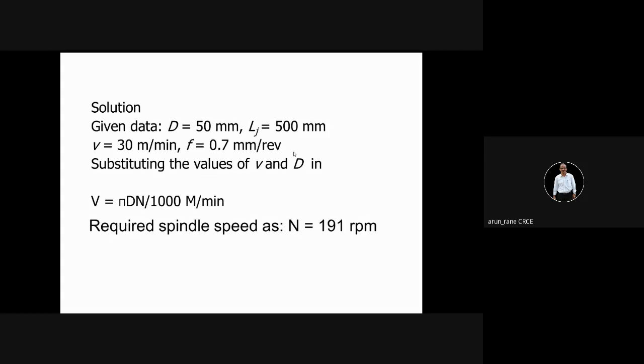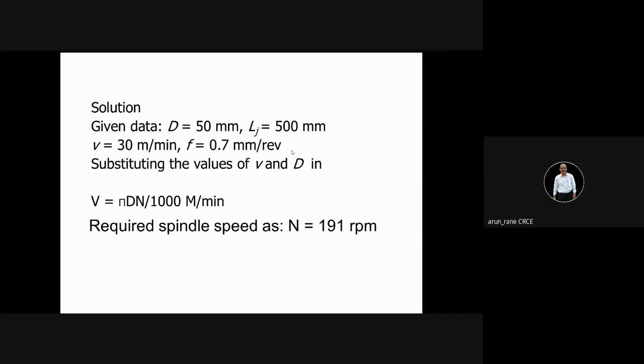Now you multiply this 191 by 0.2, because the feed rate is 0.2 millimeter per revolution. How much does 191 into 0.2 come to? That is 38.2 millimeter per minute.